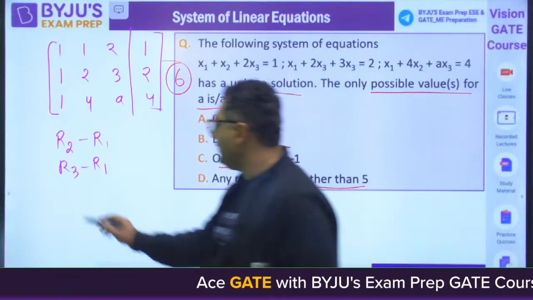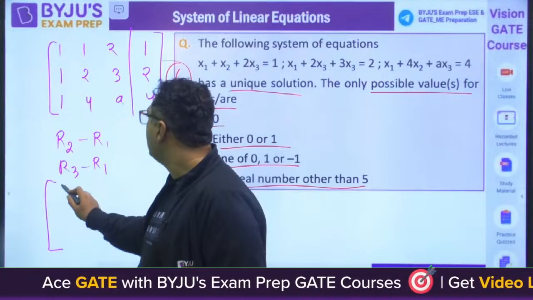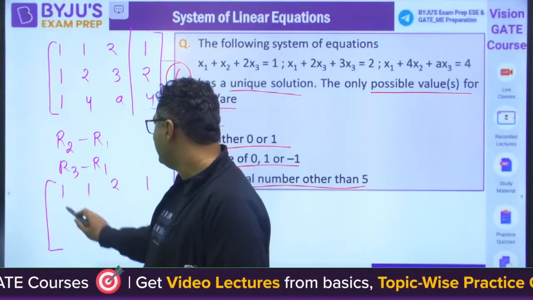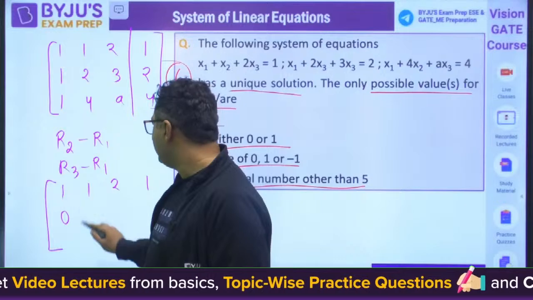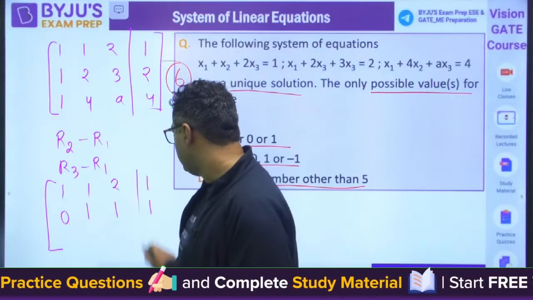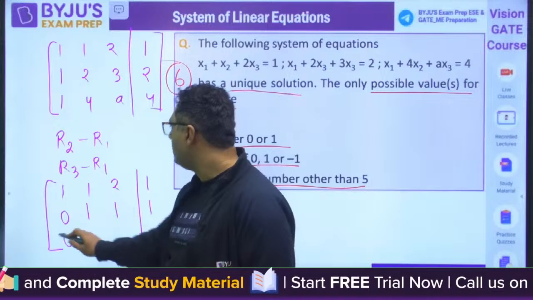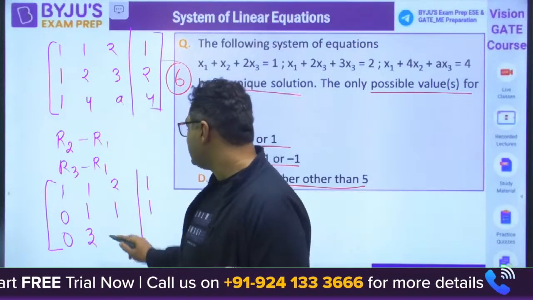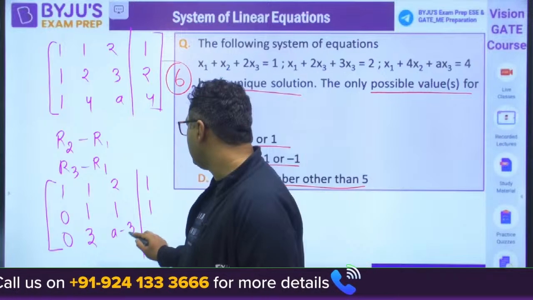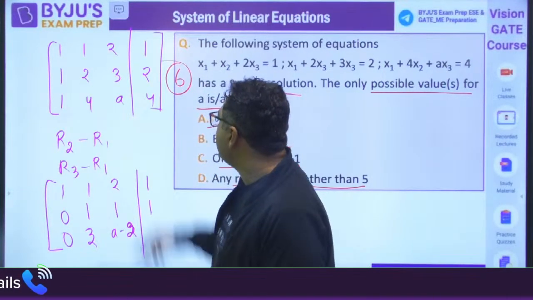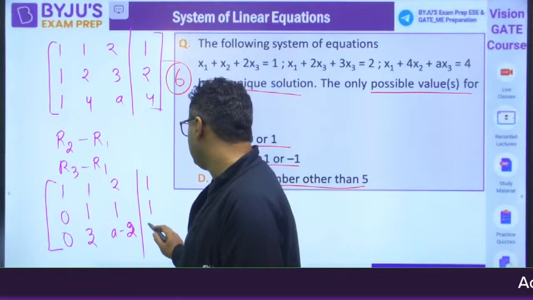When you will be operating these operations, 1, 1, 2, 1, 0. 2 minus 1 gives 1, 3 minus 2 gives 1, 2 minus 1 gives 1. Then you have 0, 3, A minus 3, A minus 2, and then it is 4 minus 1.